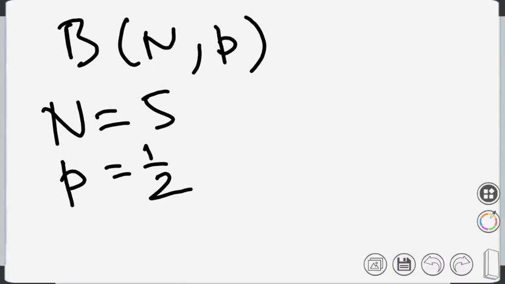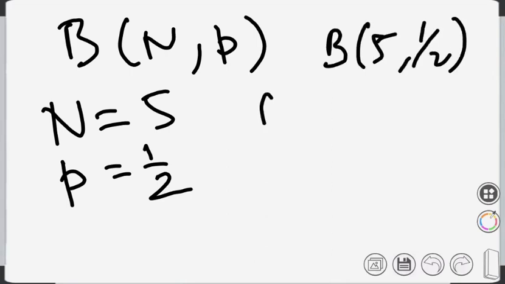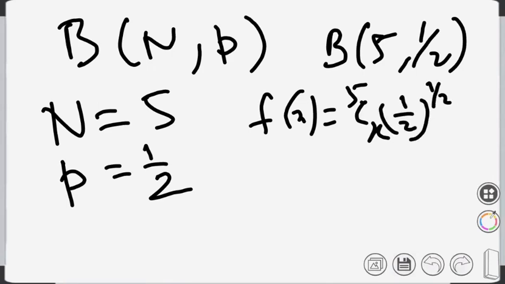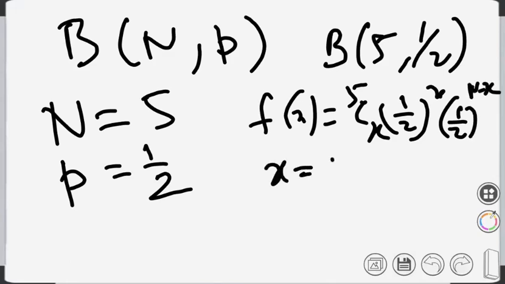In this case my particular binomial distribution is B(5, half), and its f(x) is 5Cx half to the power x, and 1 minus half is also half to the power n minus x, and x can be 0, 1, 2, 3, 4 and 5.